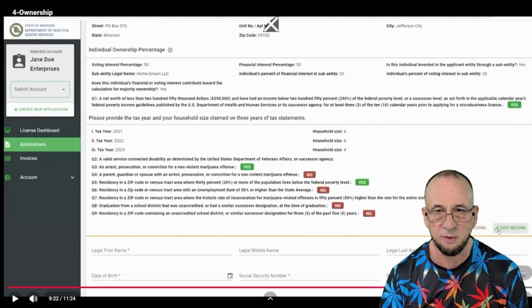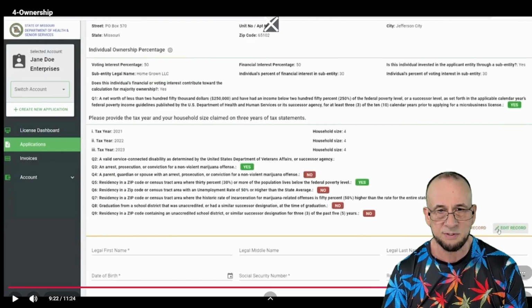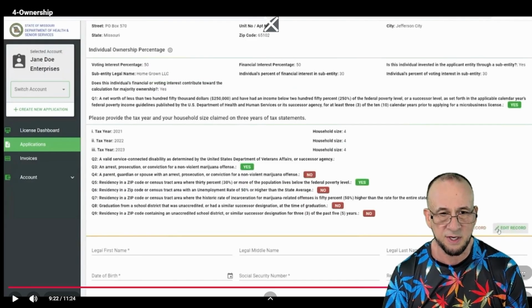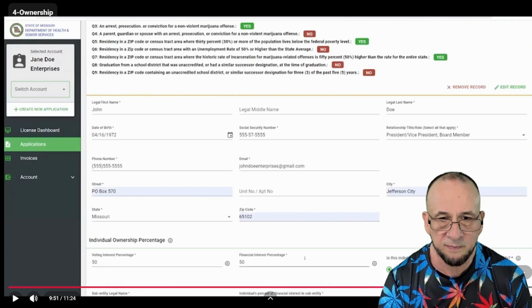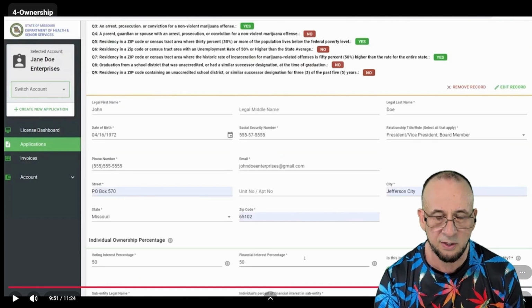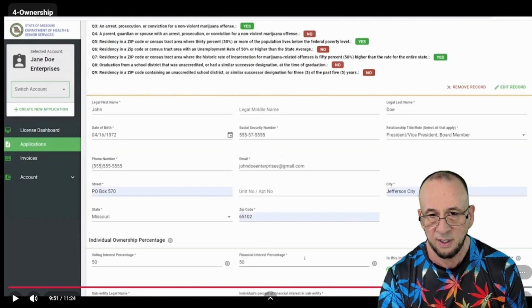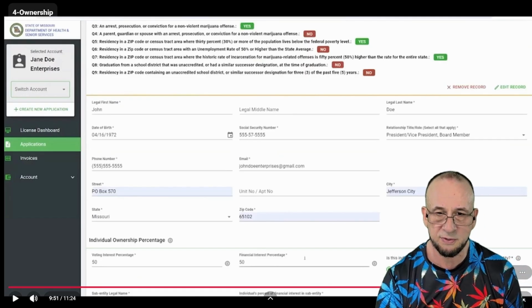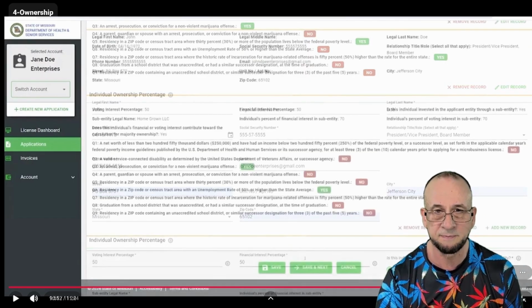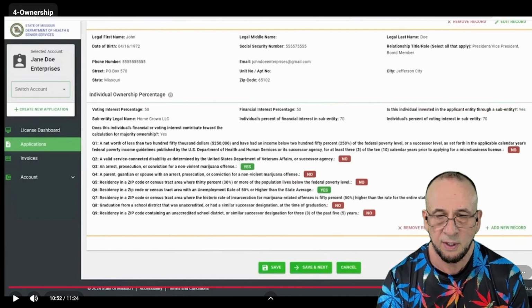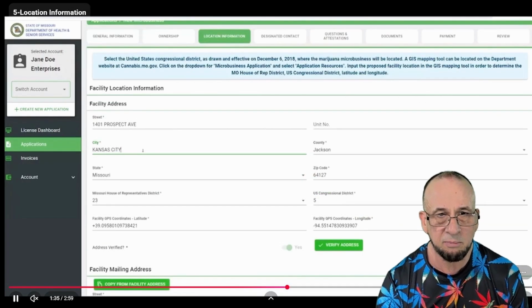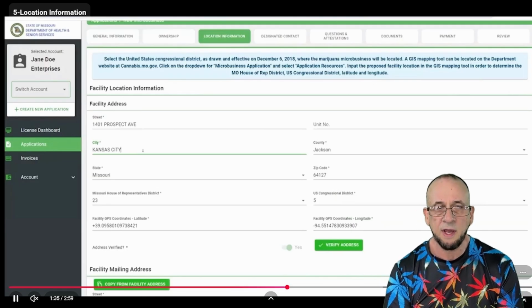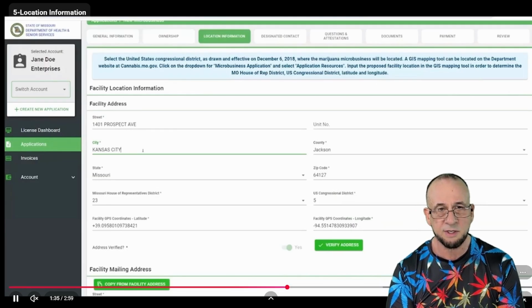correctly and honestly. Once you do, it's going to give you a summary of everything, which is a nice feature here. And then you can click the next button down at the bottom, and you're going to fill out this process again. You'll go through the same process again for any other partners or investors or people that hold voting interests in your company. It'll give you a nice little summary for everybody. Click submit on that, and we're moving on to the next thing, location information.